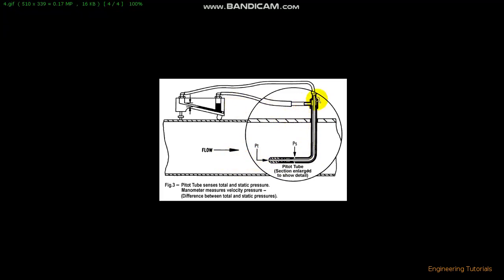So when you are using the pitot tube inside the duct, you will get the velocity pressure reading on this manometer. Then you need to convert this velocity pressure reading into the velocity, and then using the formula Q = VA you can get the actual flow rate.